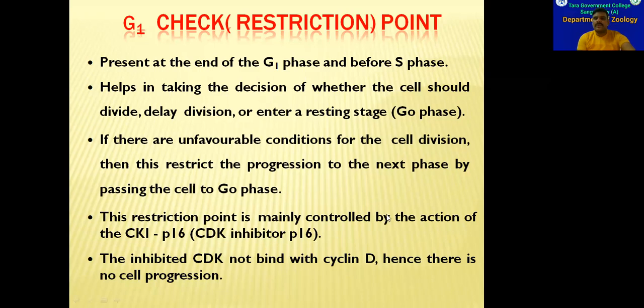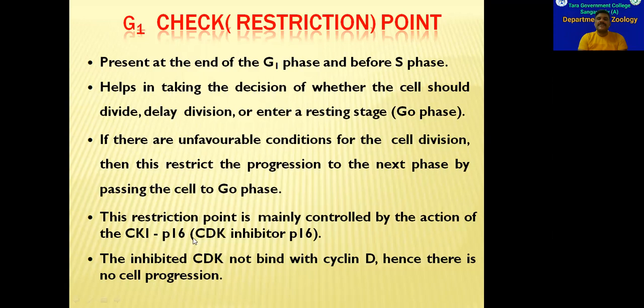So here the controlling thing is cyclin dependent kinase inhibitor P16. Cyclin dependent kinase inhibitors come in various types: P15, P16, P18, P19, and P21, P27, P57. Out of them, the P16 inhibitor will attach to the cyclin D and cyclin dependent kinase 4 and 6 enzymes.